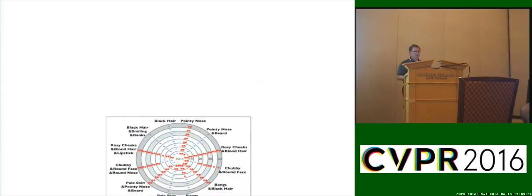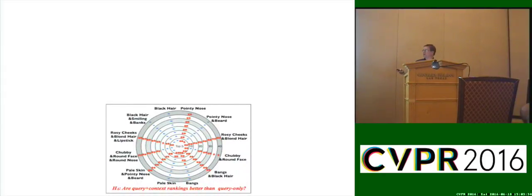So we actually did a whole bunch of experiments where we took a bunch of different attributes. So for example, bangs and black hair, bangs, chubby face. We did a whole bunch of these, and everywhere here you see one red star or two red stars, it means that when we use this query in context, which I'll explain in just a second, we did much better than using query only.